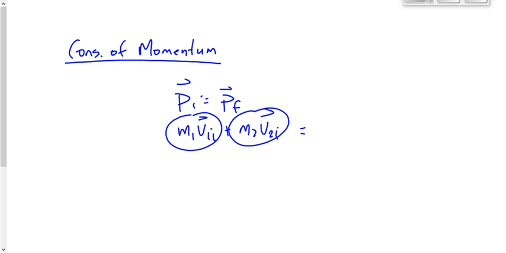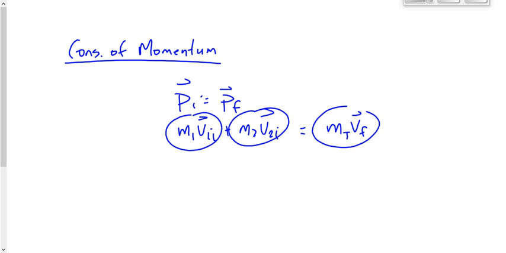Afterwards, same thing. Sometimes 2 objects remain 2 objects. And if that was the case, then we would say m1 v1f plus m2 v2f. If those 2 objects stuck together when they collided, then we'd only have 1 object afterwards, so we would have only 1 term. Usually in that case, we'd say just m times vf, or mt times vf. What would mt stand for? The total mass times Vf.